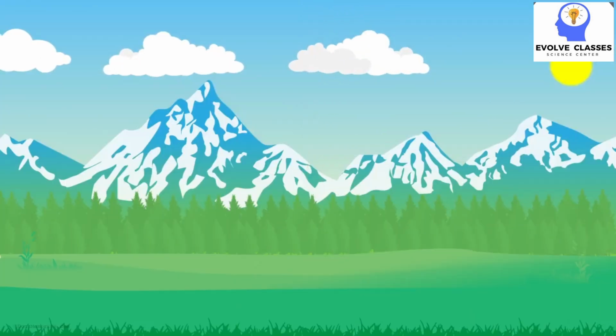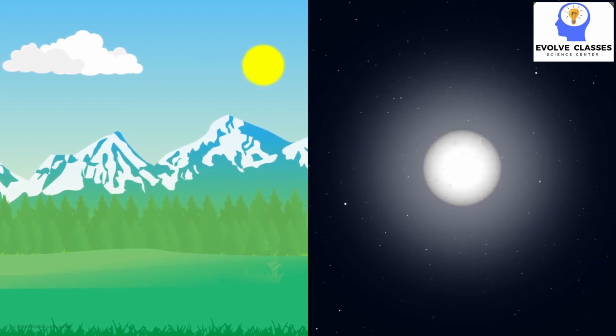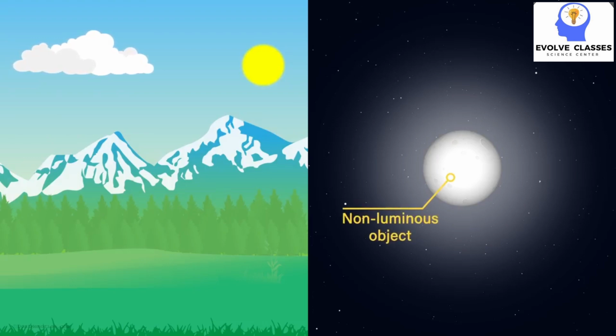In the daytime, we are able to see blue skies, the white clouds, and the green grass because the light from the sun is getting reflected by them and traveling towards our eyes. At night, we are able to see the moon because it is reflecting the light from the sun. Note that moon is non-luminous and it cannot generate its own light.